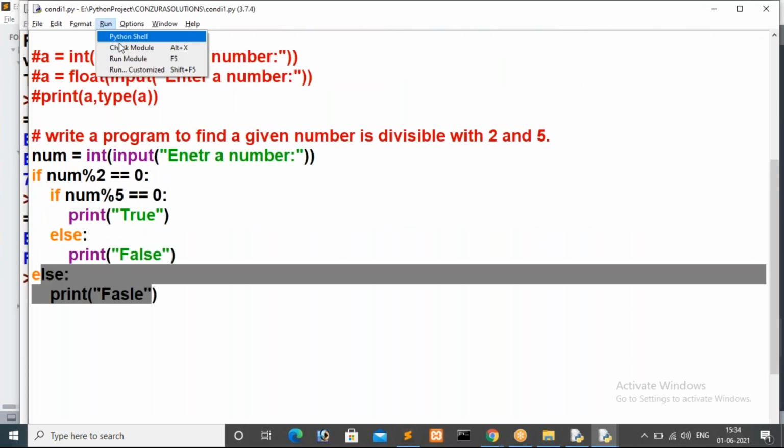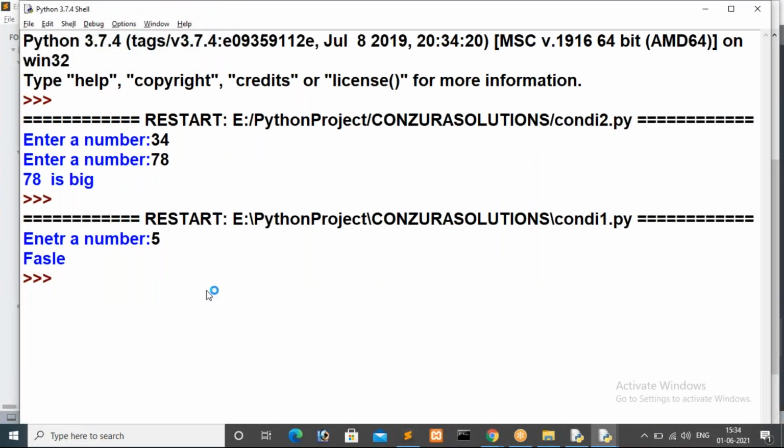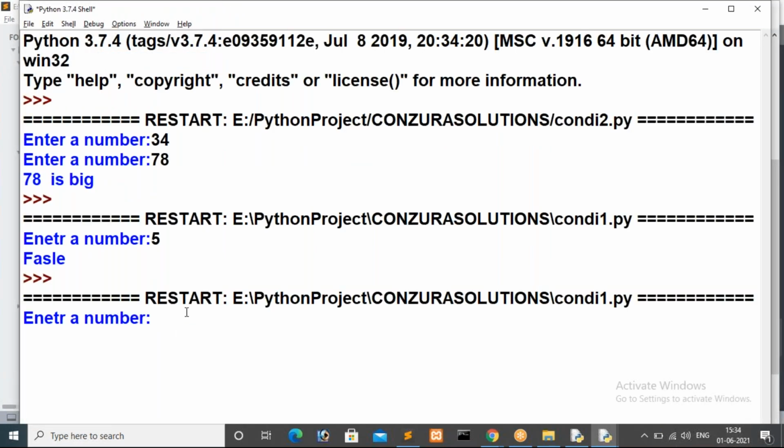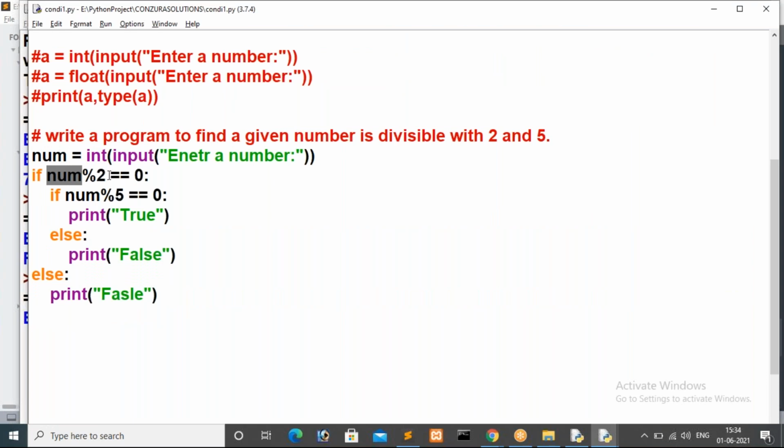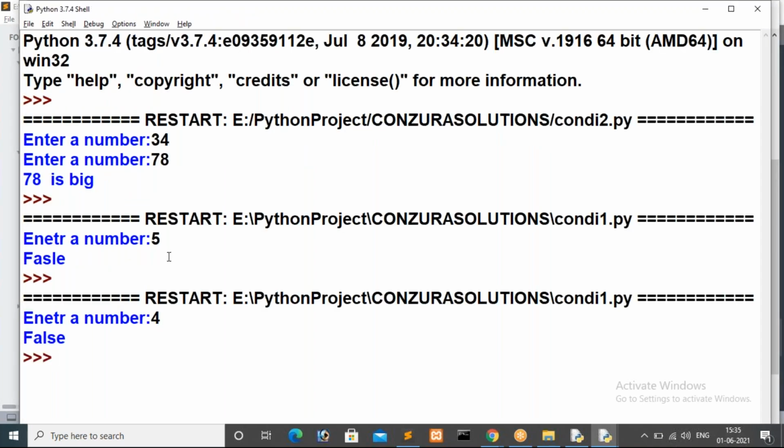Then again I'm executing, this time with a number which is divisible by 2. I'm giving 4. So in this case, 4 will be stored inside num. Then 4 modulo 2 double equals 0. The condition is true, 4 is divisible by 2, so we will get remainder 0. Then in the second condition, 4 modulo 5 double equals 0. In this case you will get false, I mean the condition will fail, so it won't consider the if block. It will come to the else block and print false. So just observe, we are getting false.